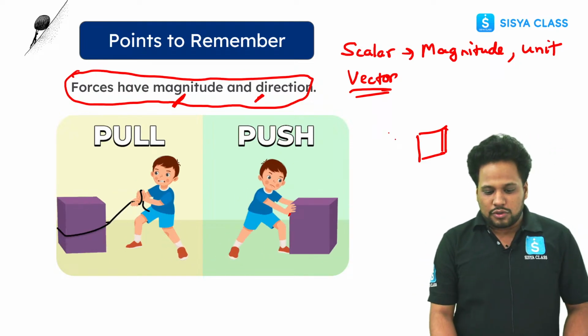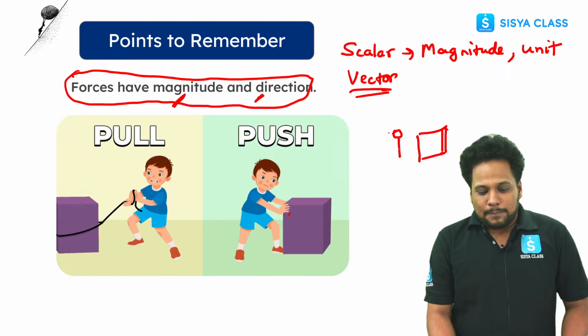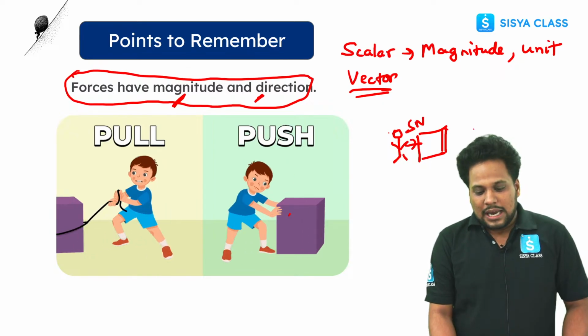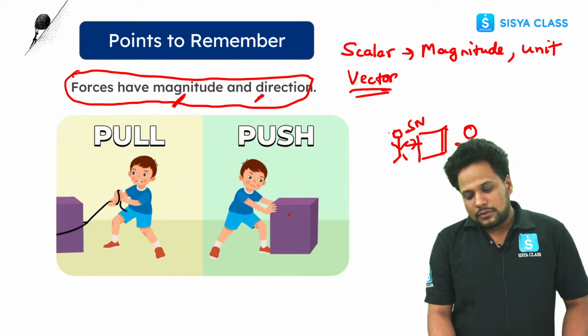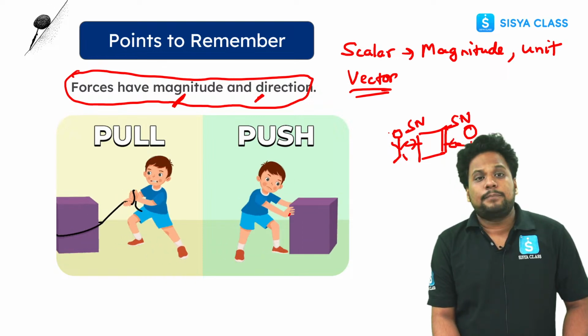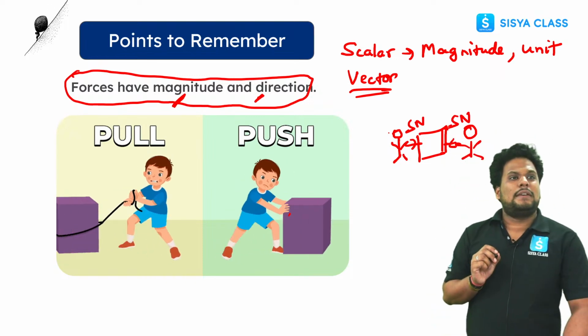So let's suppose in the worst scenario, I'm applying force like this, in this direction, and my friend is exerting 5 Newton of force in the opposite direction. Now in this case, guys, tell me what is the net force?